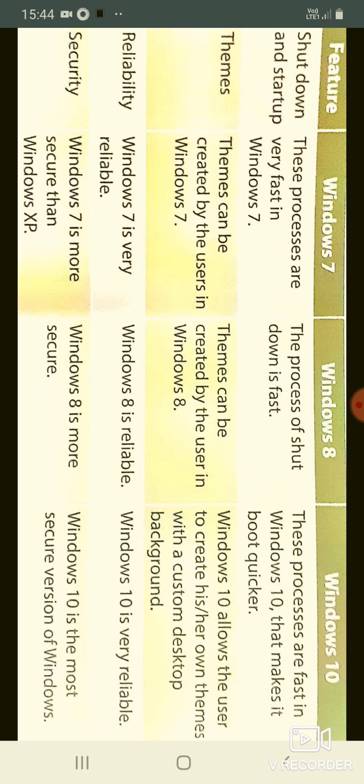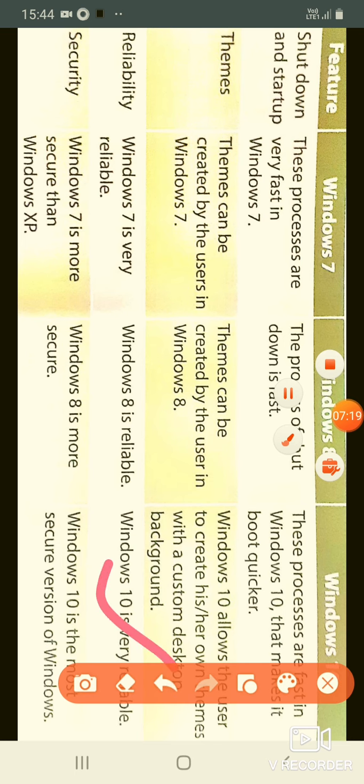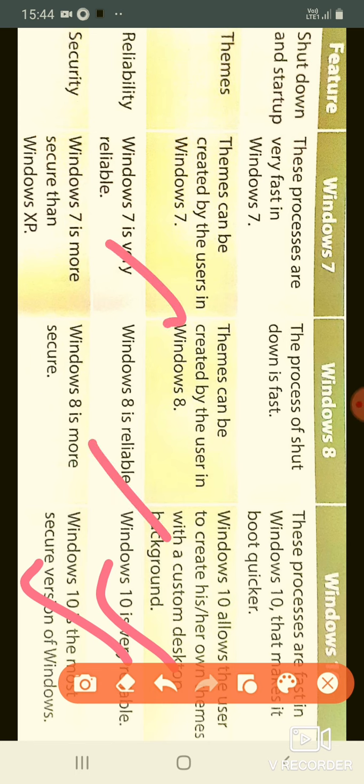Reliable means very credible and quite secure. Which is it? Windows 10. Windows 10 is also more reliable, respectively, than Windows 7 and Windows 8. So that is the basic difference between Windows 7, 8 and 10.